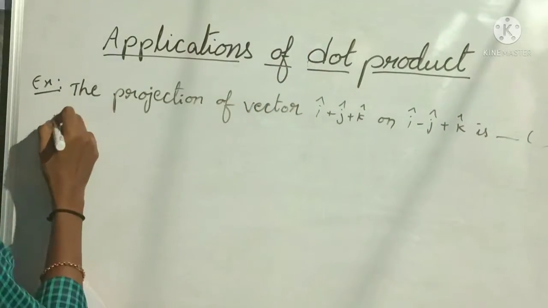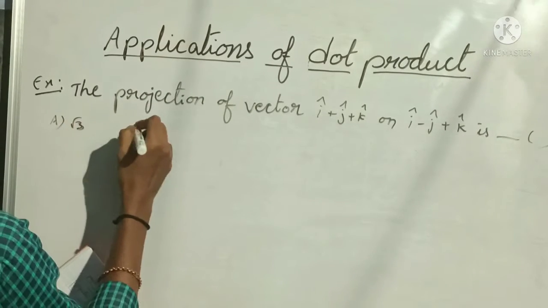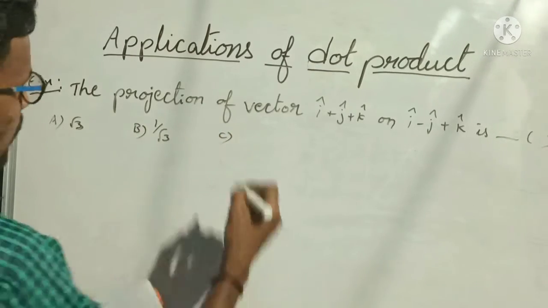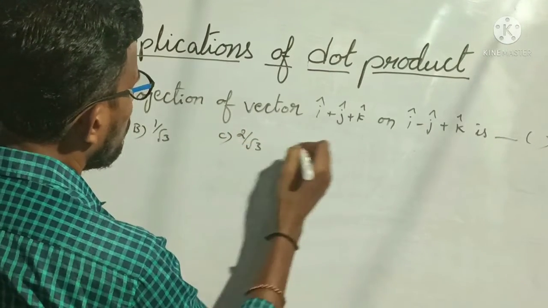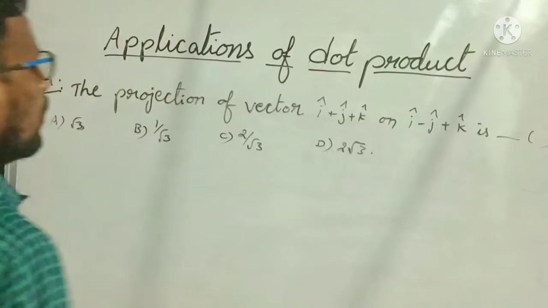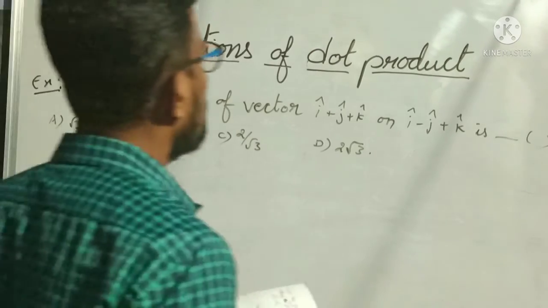Okay, and we have options. Option A root 3, option B 1 by root 3, option C 2 by root 3, and option D 2 root 3. Okay, so these are the options, and we need to find the projection of vector.